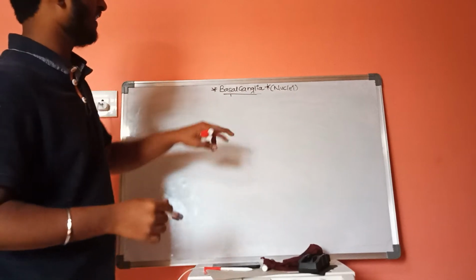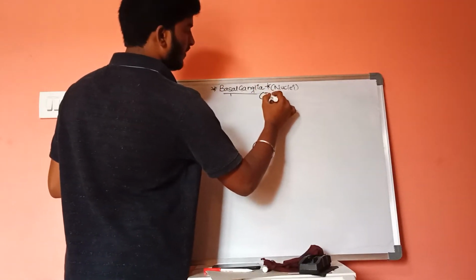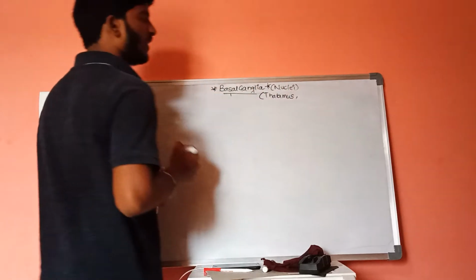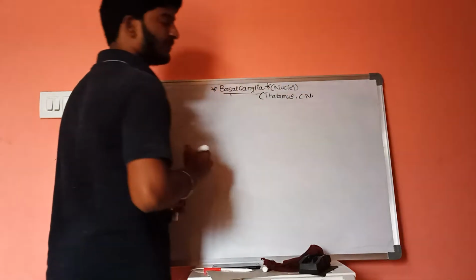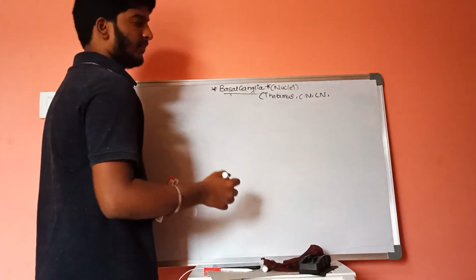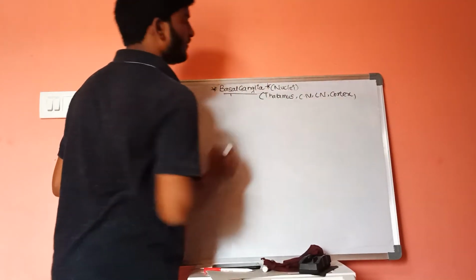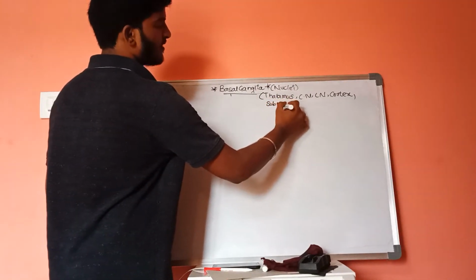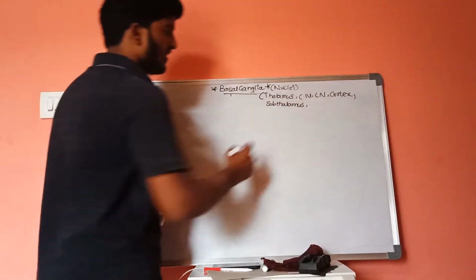First, this basal ganglia includes thalamus, caudate nucleus, lentiform nucleus and cortex and subthalamus and substantia nigra.